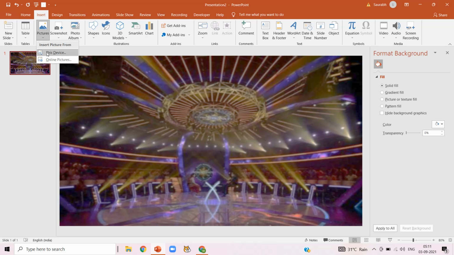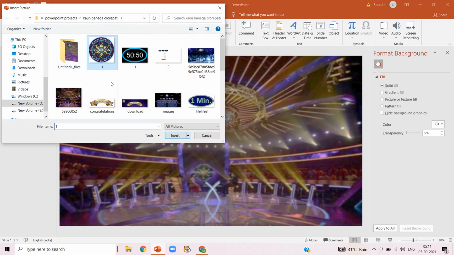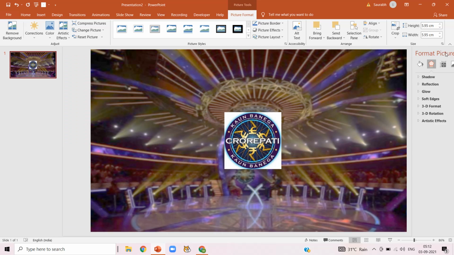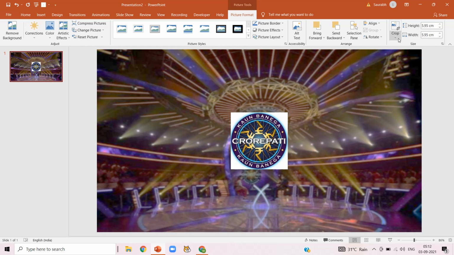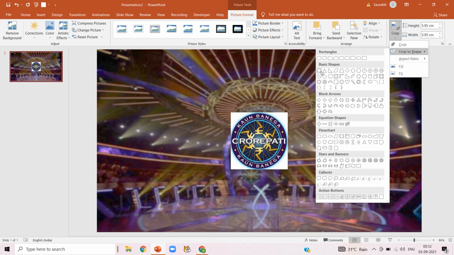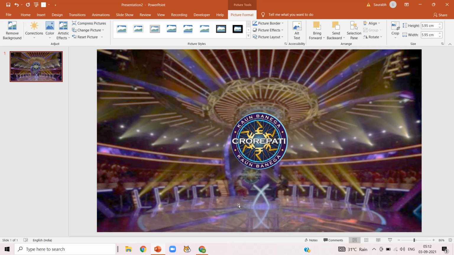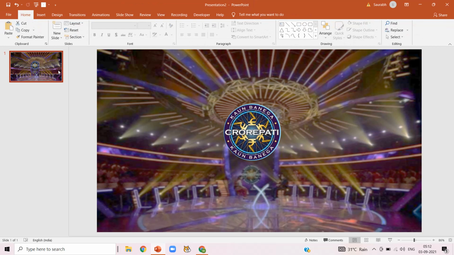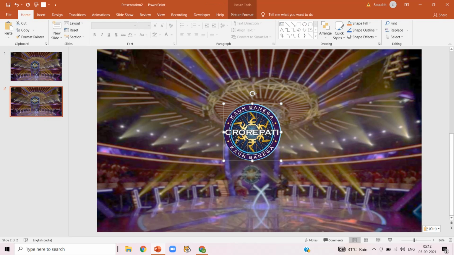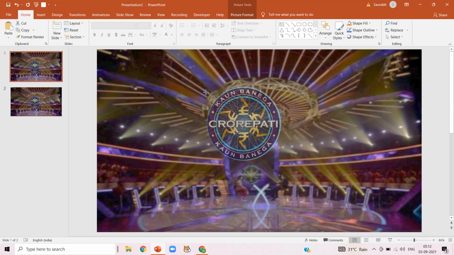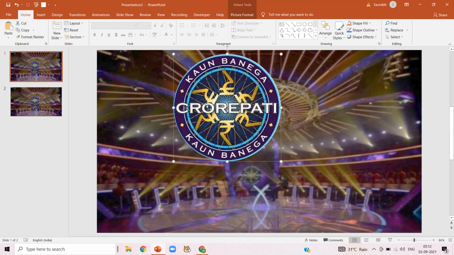Now click on Insert Picture, This Device, and I am going to insert the icon of KBC. Click on Crop to Shape and select the oval shape. It will automatically be cropped to an oval shape. Again copy the first slide to the second slide. Now click on the first slide and make it bigger.